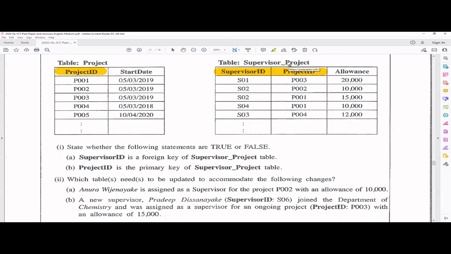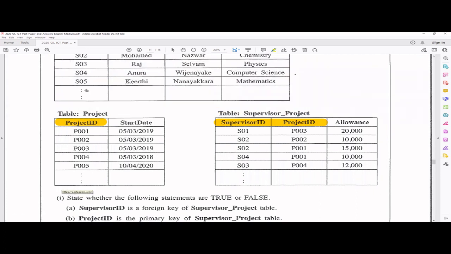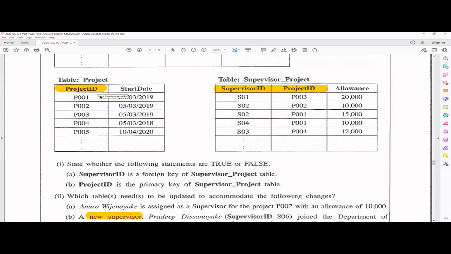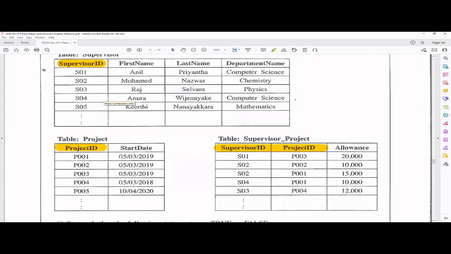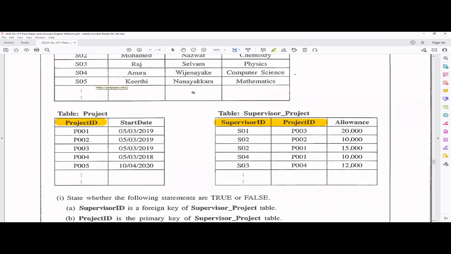Next one, a new supervisor, Pradeep Disanayaka, supervisor ID S06, joined the Department of Chemistry and was assigned as a supervisor for an ongoing project P003 with an allowance of 15,000. Now, the most important thing here is the new supervisor. So if you go to the supervisor table, S06, it's not there. So this record needs to be added here. New supervisor S06, and you have to add Pradeep here, Disanayaka here, right? And what's the department? It's chemistry, right? So you have to add that record.